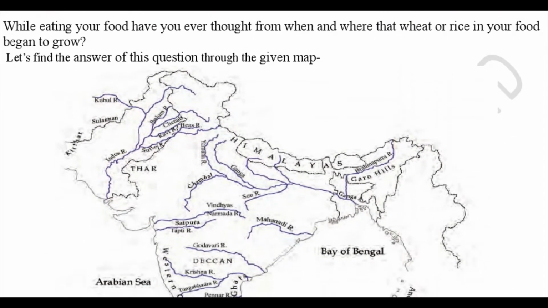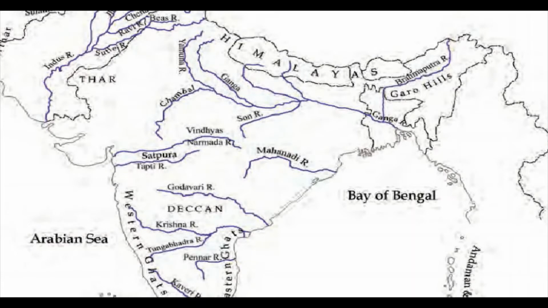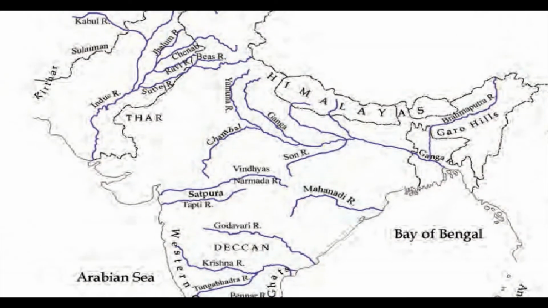Over here you can see this is the map of India along with its neighboring countries. Now there are some important points you need to know which are mentioned in the worksheet too. If you come to the northwest, this is the Kirthar Hill and the Suleiman Hills, which are to the northwest of India. These hills are in Pakistan, and they were rich in agriculture and fertile soil. Here barley and wheat were grown a lot around 8,000 years ago.